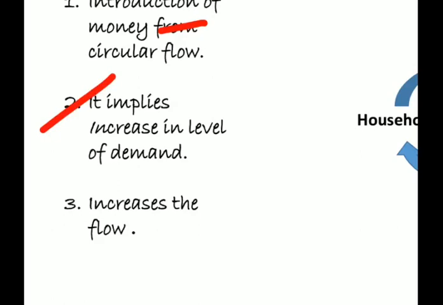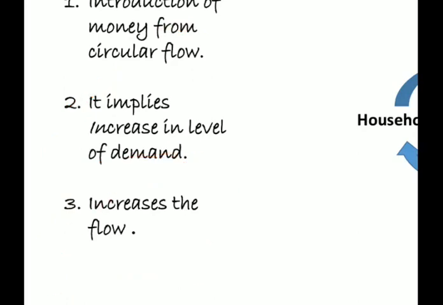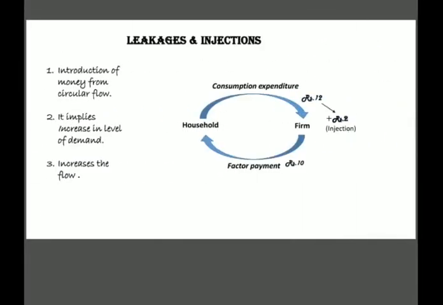When we are spending more in comparison to earlier expenditure, we are increasing our demand, and it increases the flow of money, meaning the quantity of money in the flow will increase. Earlier the flow was of rupees 10, but now the cycle will be of rupees 12. So this is the concept of injection and leakage.